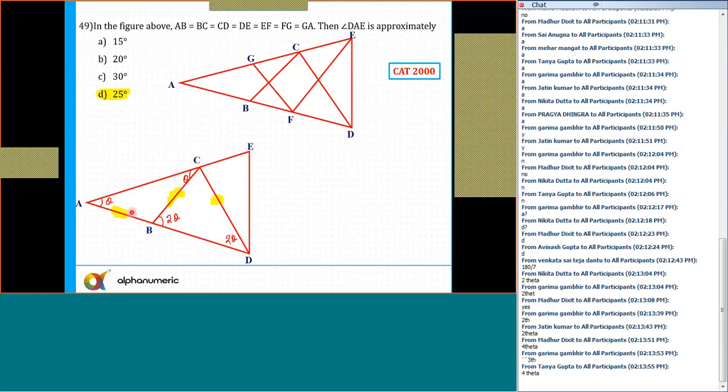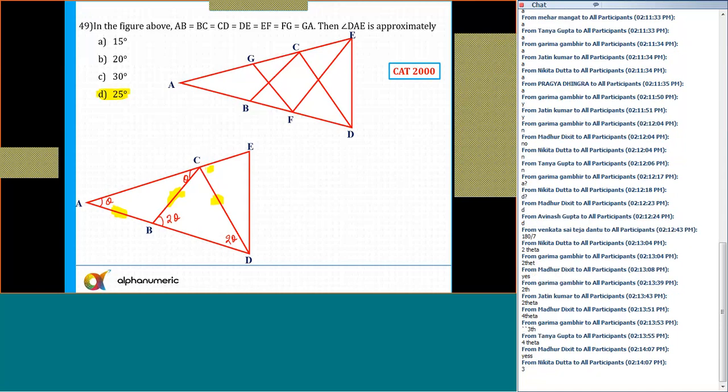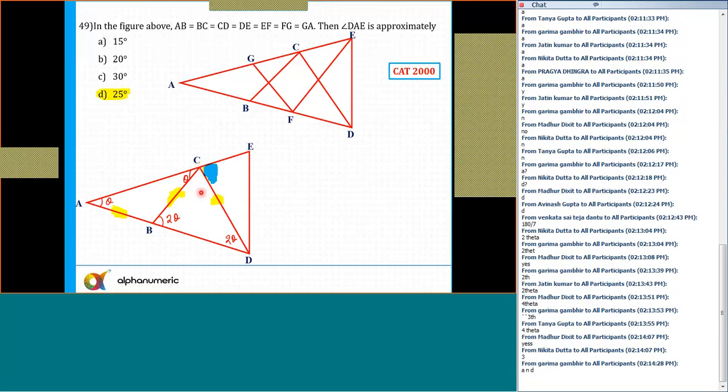Tanya, Madhur, we have discussed this question in the class and I told you to pay attention also. I am talking about this angle. So this is exterior to which angle? I need to find out which angles this is exterior to. That is very, very important here. It is exterior to theta and 2 theta, no? Because this is the triangle. So this is 2 theta plus theta, that is equal to 3 theta.